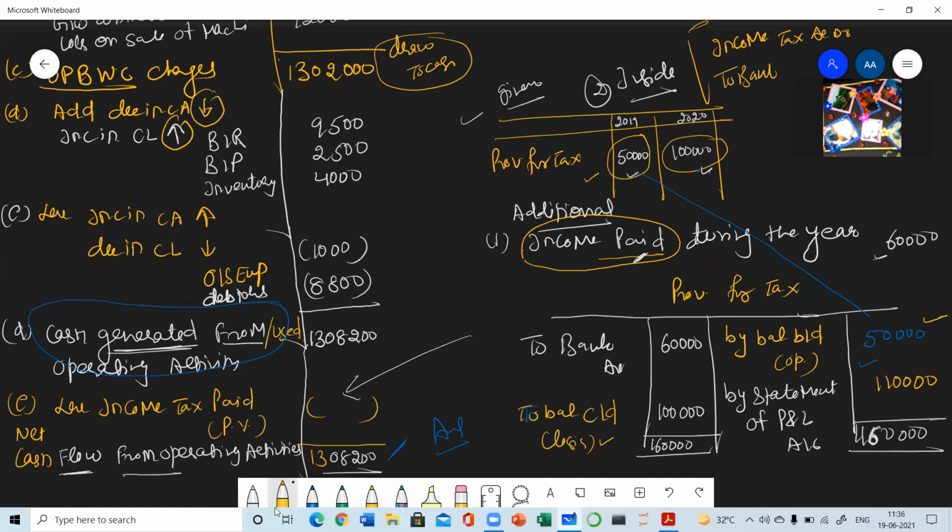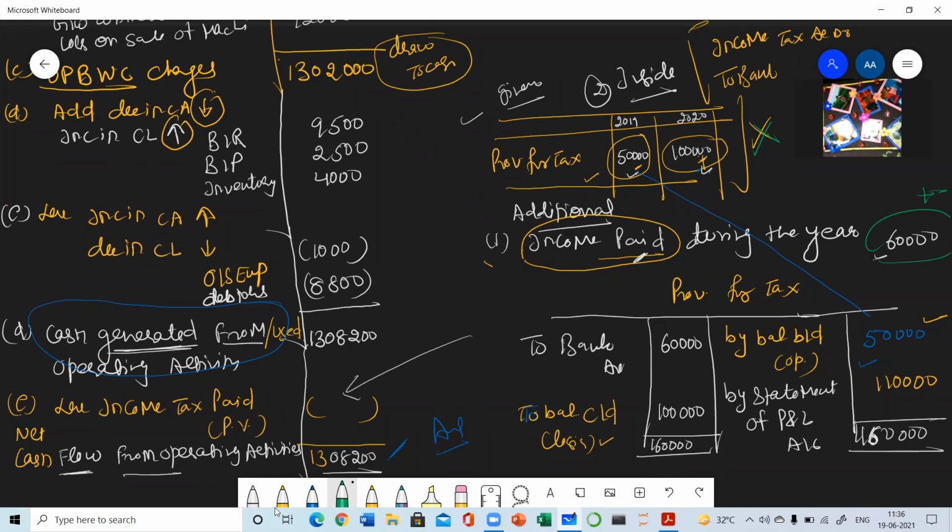This is the account which you will be preparing in your working notes in each and every question where income tax is given, in 3 ways. Clear? I am explaining again, 3 ways. If the income tax is given and only this portion is given, this is not given, in that case this will be added, this will be added, and this will be subtracted. If these both are not given, then only this will be added as well as subtracted.